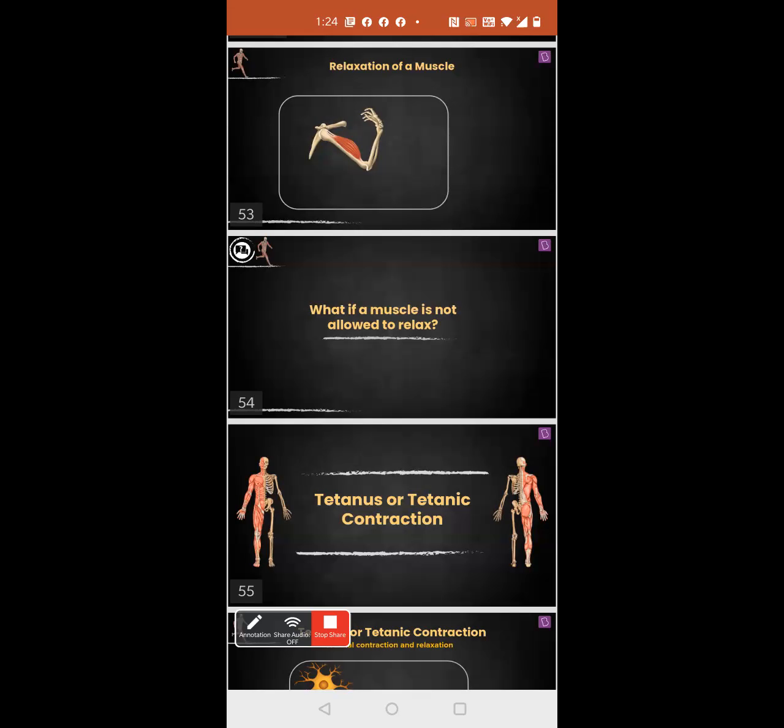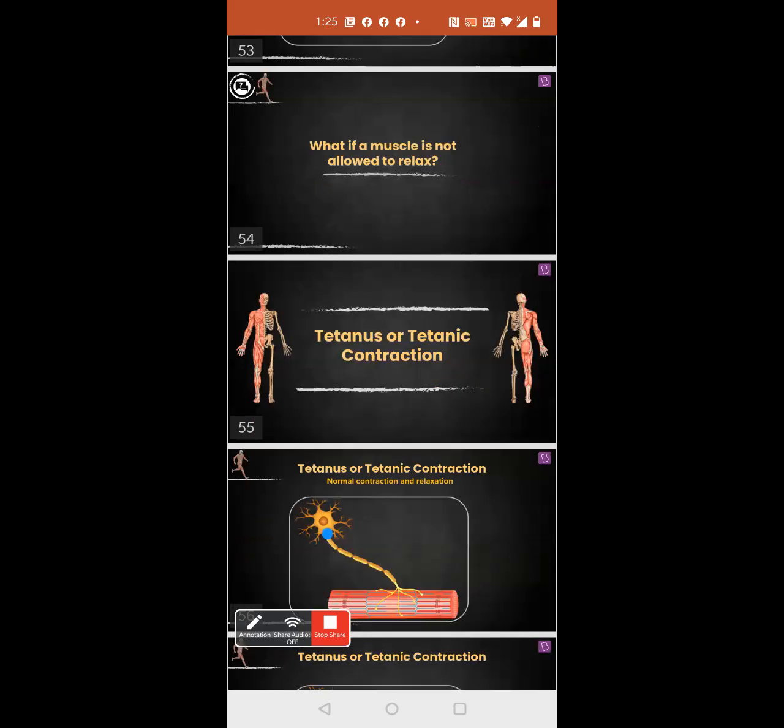So like this, they will ask questions related to this particular region, and you should also know them. They'll also ask what will happen when the concentration of calcium ion in the sarcoplasm is high and when it is low. That is why I kept telling you the calcium ions move from the sarcoplasmic reticulum to the sarcoplasm, because these kinds of questions are asked from this region. Now the next thing you need to understand is the difference between tetanus and tetany.